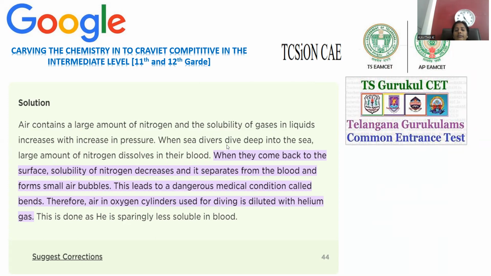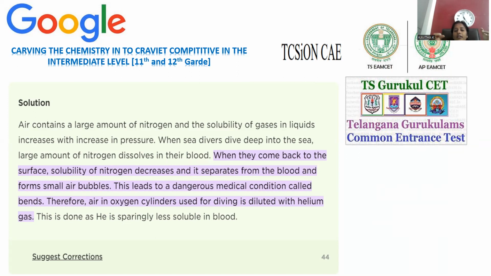Whenever sea divers are using normal air, what happens under that extreme high pressure? Nitrogen is able to dissolve in their blood, so the blood is now mixed up with nitrogen. So what happens when they come out of that marine region, onto the open floor, the terrestrial region? Nitrogen will slowly become blood insoluble and will be separated from it.